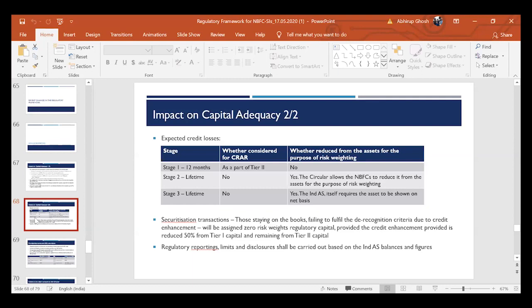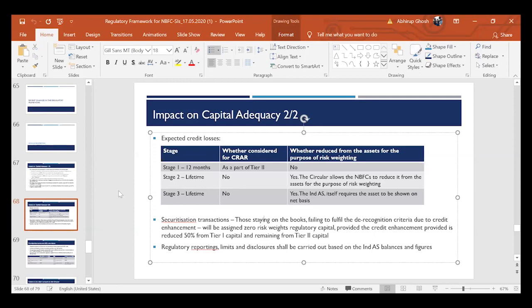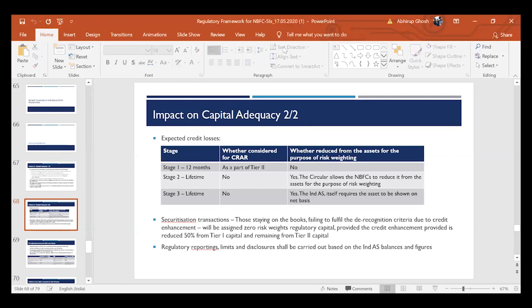Stage 3 is when there is actually a default. So in stage 1 and stage 2, there has not been a default so far. In stage 3, there has been a default. Default means an NPA. The moment it becomes an NPA, it becomes a default. So until then, we will classify it into stage 1 and stage 2. In stage 1, we compute 12 months expected credit losses, and in stage 2 and 3, we compute lifetime credit losses.